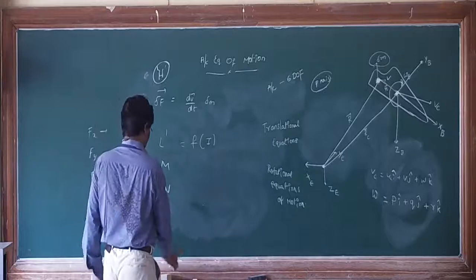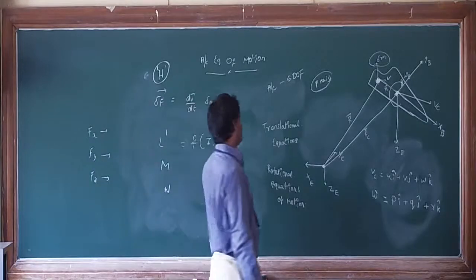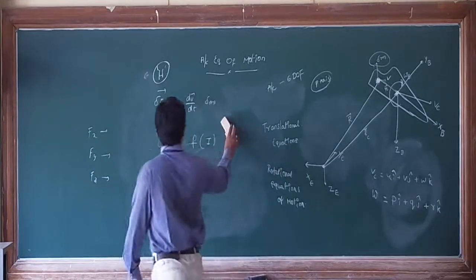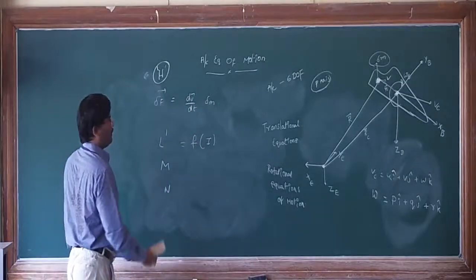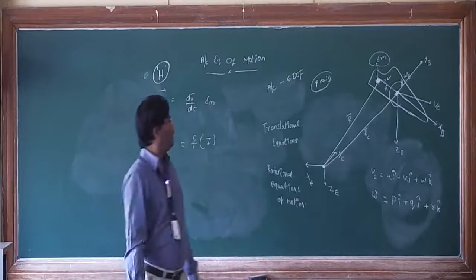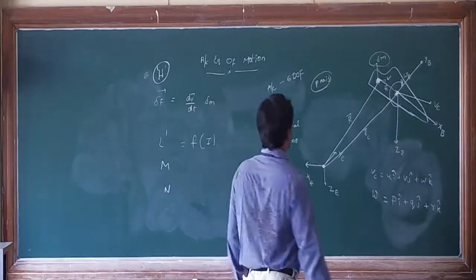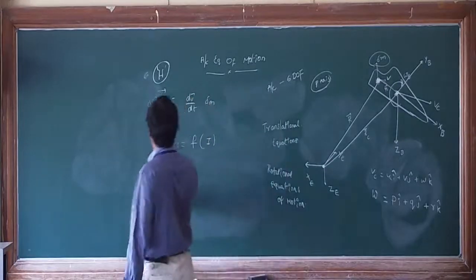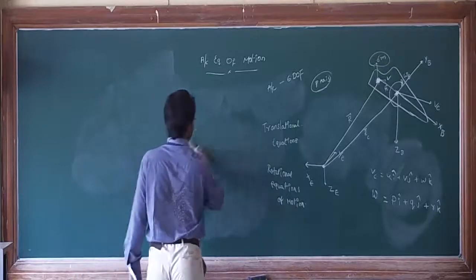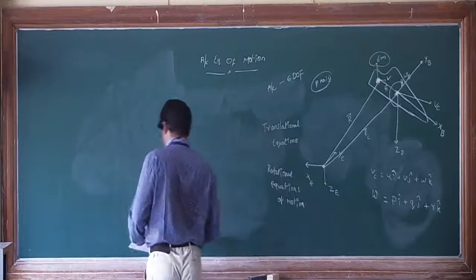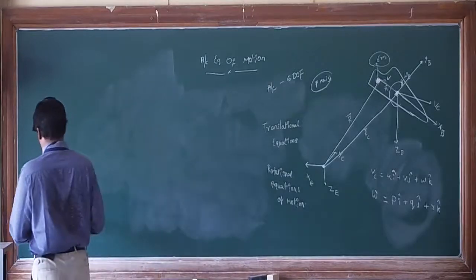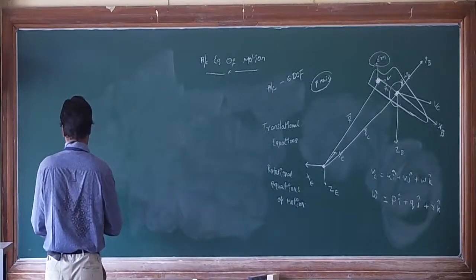How will you derive the moment equation? You have to follow the same logic to derive the moment equation.